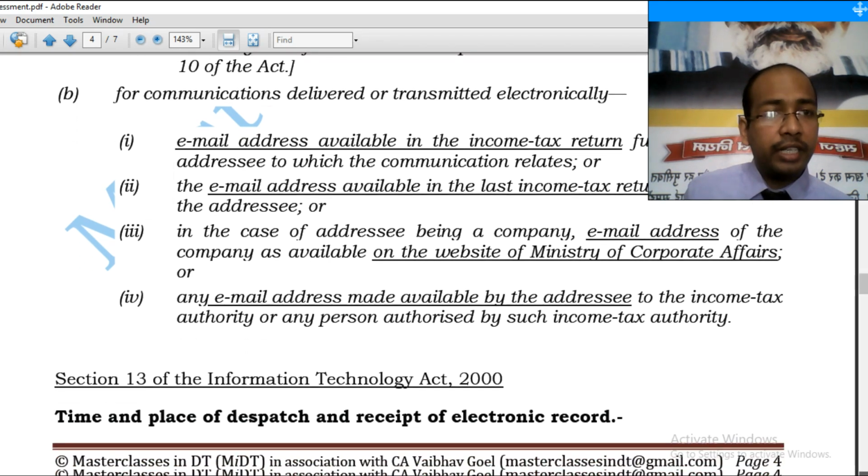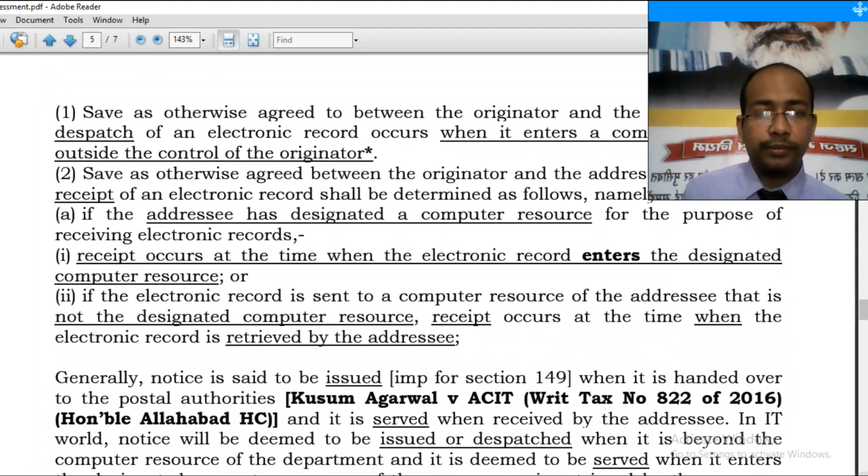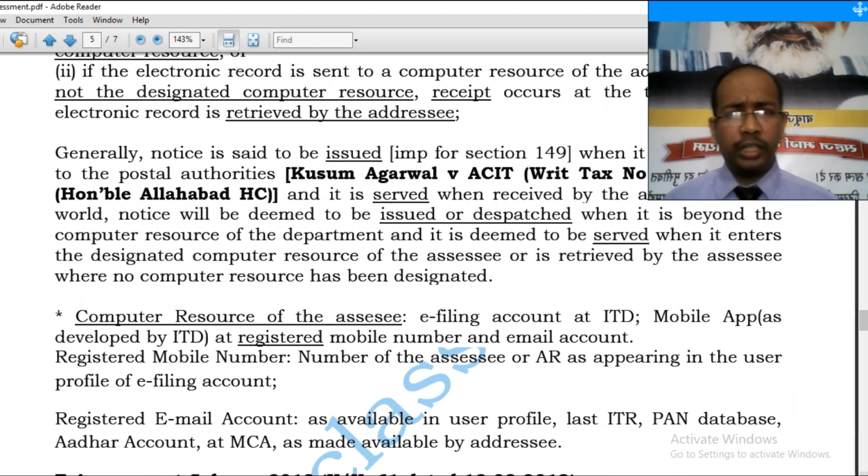So we will be reading what a computer resource is. We have done all these paragraphs. Now what does it say, what is the computer resource of an assessee? The computer resource is the e-filing account at ITD, and the mobile app. It's not WhatsApp, it's not WeChat, it's the mobile app as would be developed by the income tax department. And that mobile app downloaded at the registered mobile number. And what is that registered mobile number? We will be reading it.